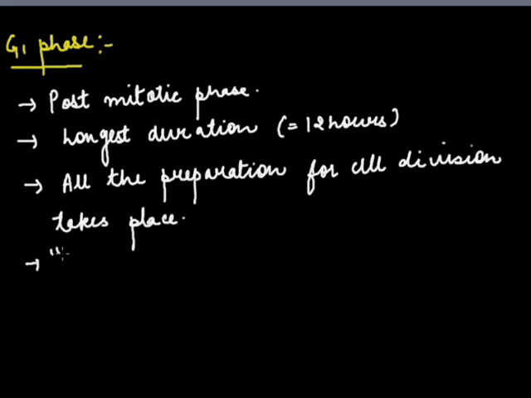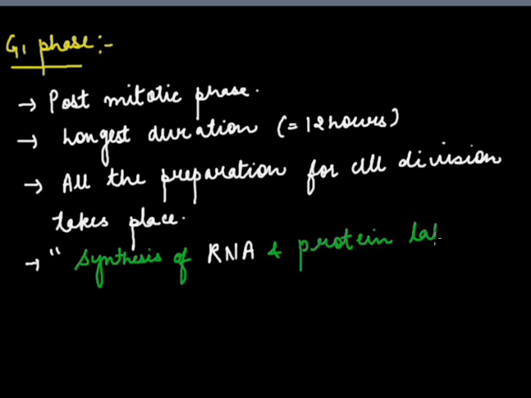A star point is in this synthesis of RNA and protein takes place. Okay. Remember, in the G1 phase, the synthesis of RNA and protein takes place. No synthesis of DNA takes place in the G1 phase.